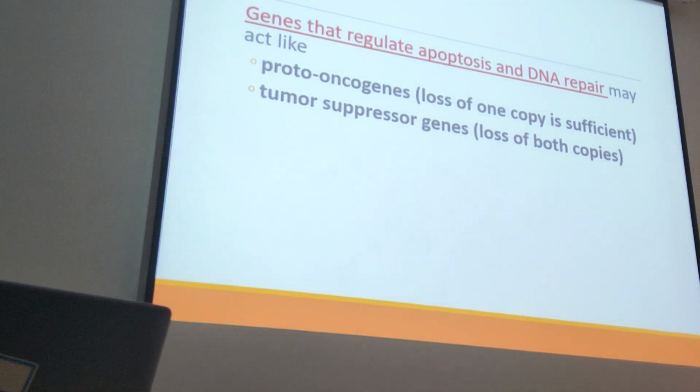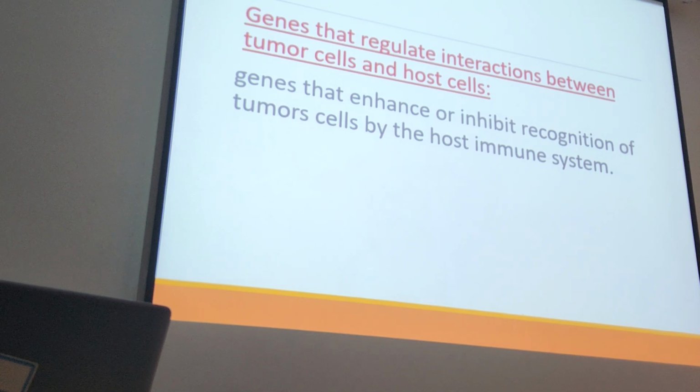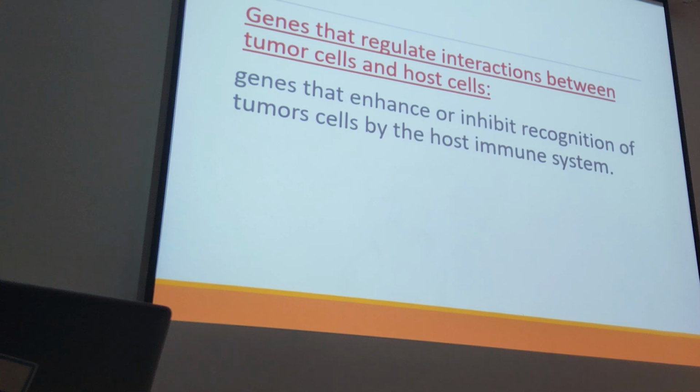The first group are genes that regulate the interaction between the tumor cells and host cells. These are genes that enhance or inhibit recognition of the tumor cells by the host immune cells. This is very important.